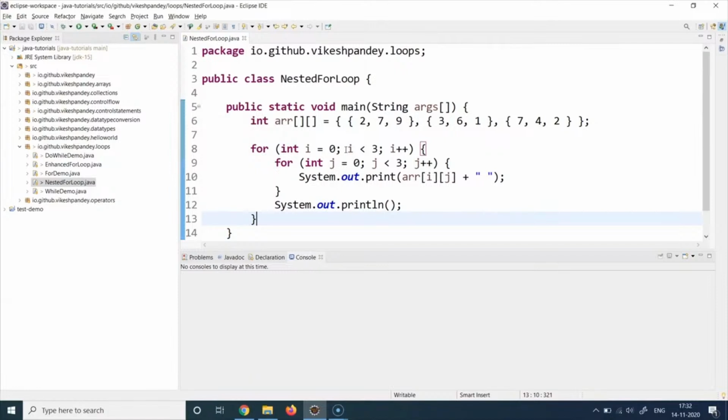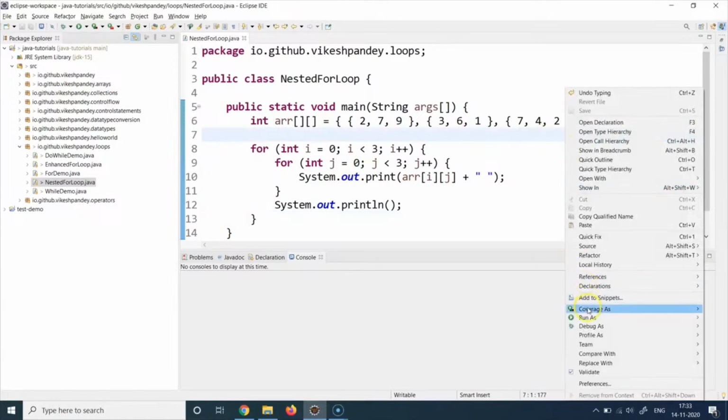Or you have a scenario where you have to iterate over 2D or 3D arrays. For example, if we were dealing with 3D arrays, then you would have seen 3 nested for loops here, where it will apply the same logic: iterate over all the values of the inner loop on a particular value of the outer loop. Then increment the value of the outer loop and do the same thing again. Iterate over all the values of the inner loop based on a fixed value of the outer loop.